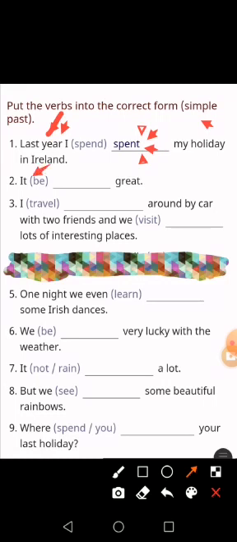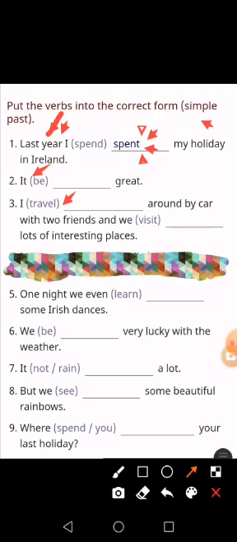With it. It was great. Can you remember that? It was great. We use was with it, she, he, and singular noun. I travel around by car with 2 friends, and we visit lots of interesting places.